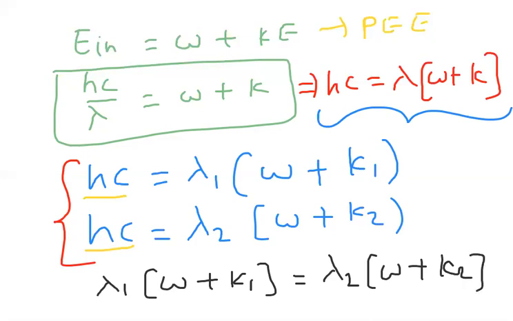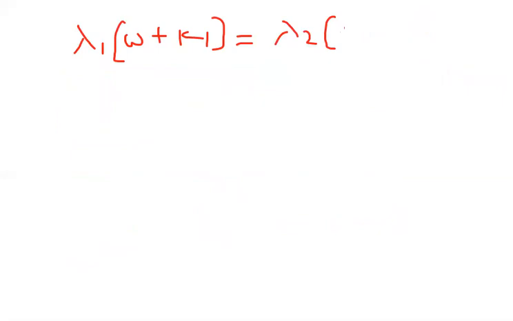Now I am taking this equation to the next page. Observe carefully this last equation: lambda 1 into W plus K1 equal to lambda 2 into W plus K2. I am writing the same equation on the next page. Here what I observed is lambda 1 is equal to 3 lambda 2.